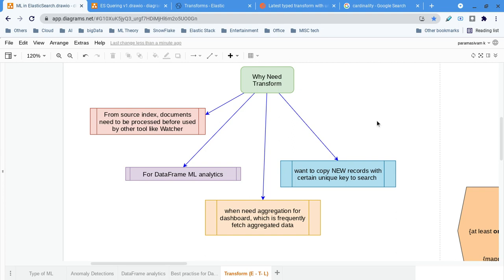Of course, we all know about ETL tools, right? In ETL tools, we know there is a transformation step: extract, transform, and load. Similarly, whatever transformations mean for an ETL tool, the similar stuff we can do in Elasticsearch itself. In Elasticsearch, we get a lot of monitoring data, operation data, searchable data, SIEM, many things. We can load many kinds of data in the form of indexing. Since we have a large volume of data, we can do transformation.